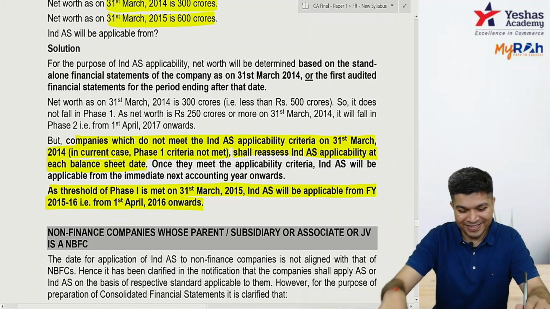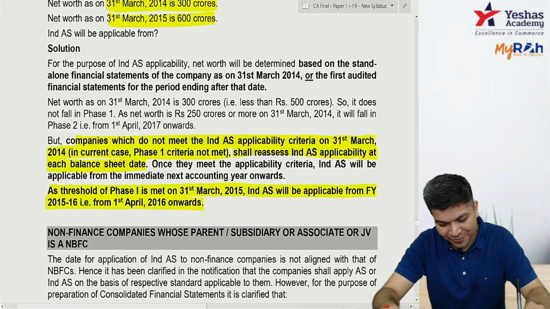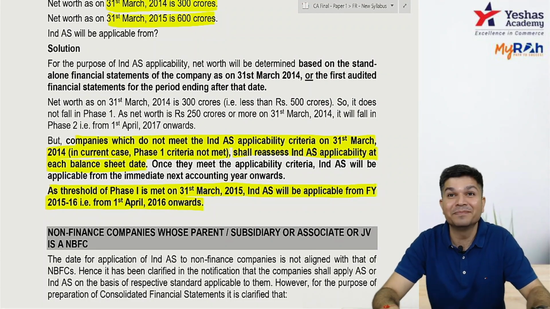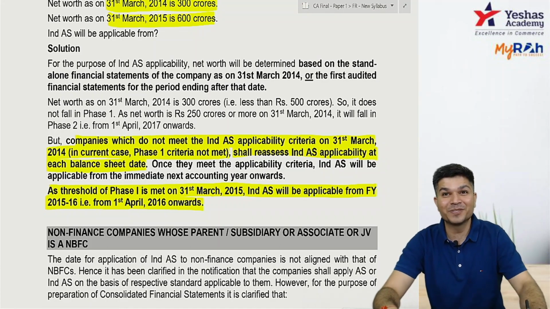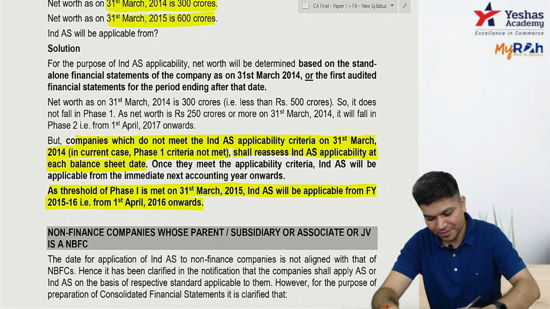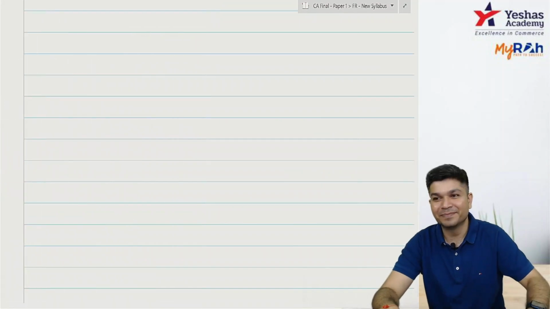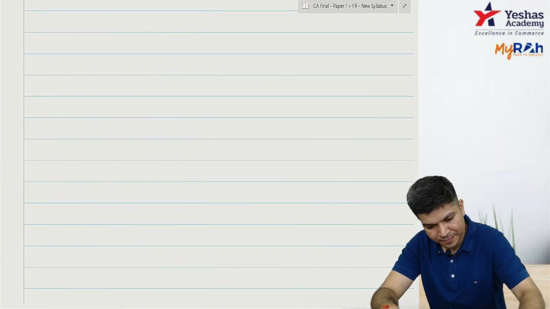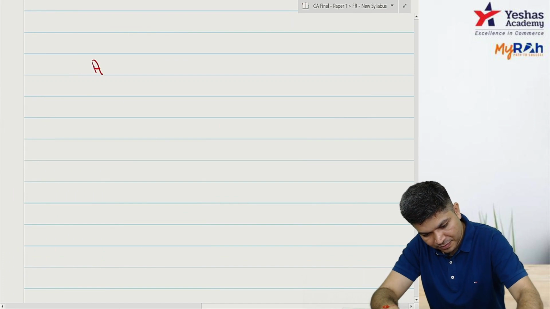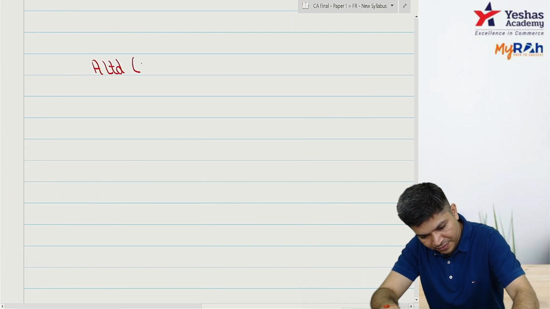Okay, next topic. NBFC whose parent, subsidiary, associate or JV is a NBFC. Achha, non-finance company whose parent, subsidiary, associate or JV is a NBFC. Now what is this? Pay attention. A Limited is an NBFC, they have a subsidiary B Limited.